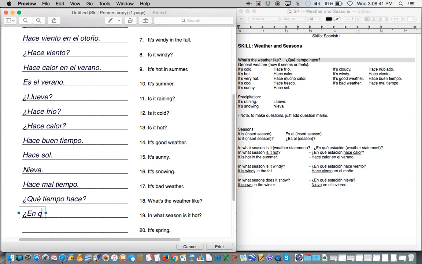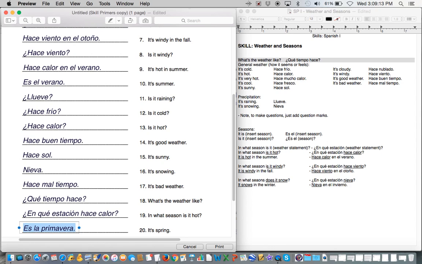In what season is it hot? So in what season always starts off the same way, en qué estación, and then we make our weather statement. Doesn't matter what weather statement I had chosen there, we just need to say here, is it hot, which is hace calor. Let's see, then it's spring. Normally it would be el for summer, fall, and winter. Remember I told you it's going to go with la when it comes to spring. Es la primavera. And again, you don't need to understand why at the moment.